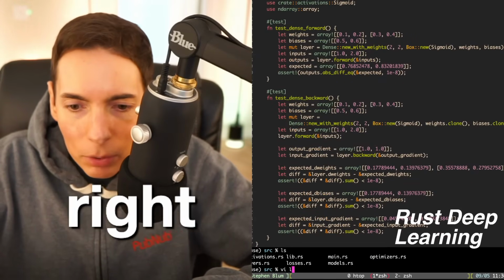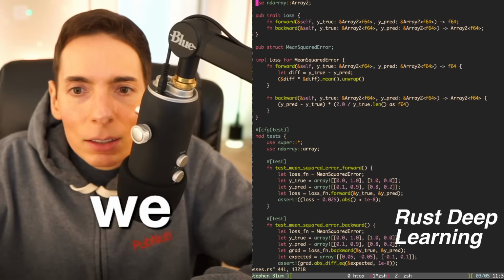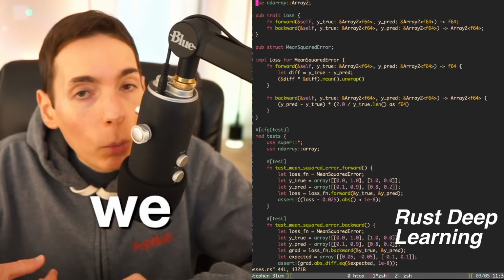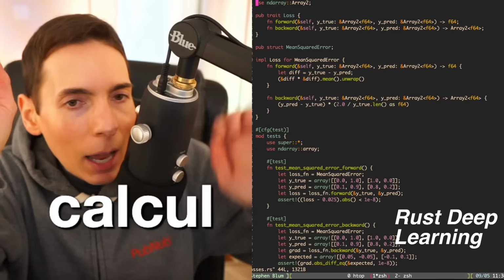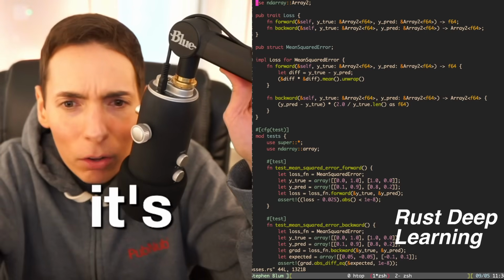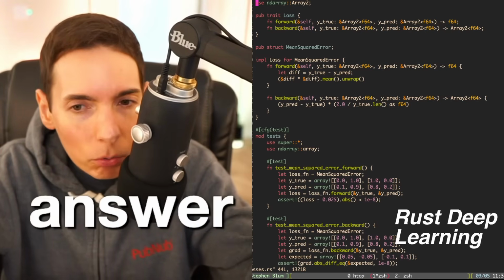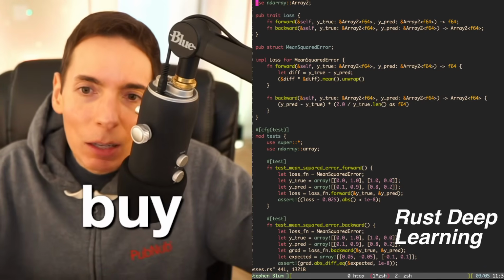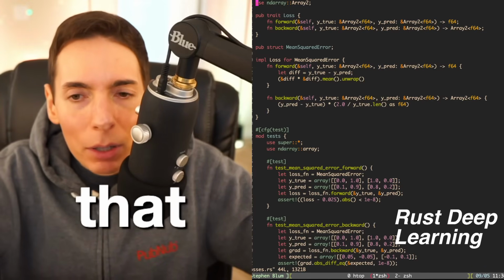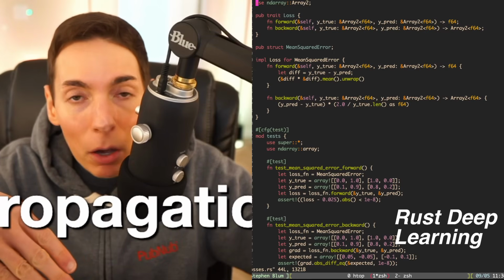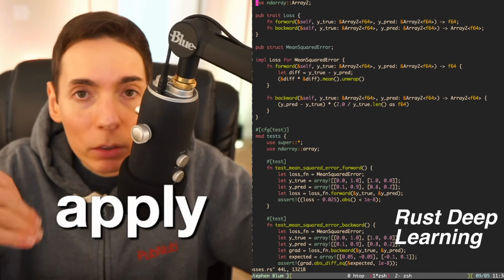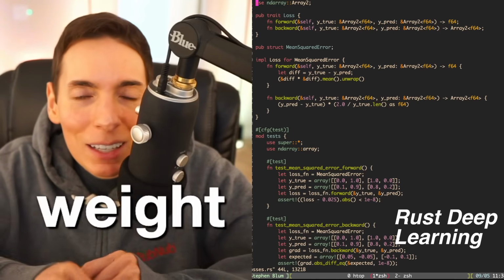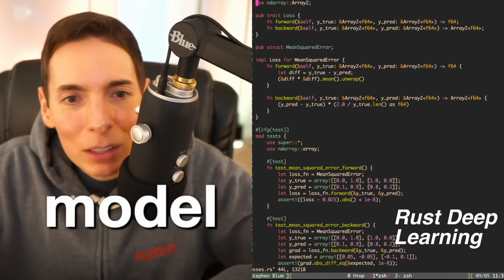All right, let's open up losses. This is how we detect how wrong the model is. When a model makes a prediction and we know what the answer is already, we can calculate how wrong it was. It's like, hey, model, you predicted this answer, but you were wrong, and you were off by 10, for example, by a quantity. Then we can take that loss and apply it in backpropagation to the model's weights, and apply it with a learning rate to slowly adjust the weights to make it learn. That's how the model learns. It's really cool.